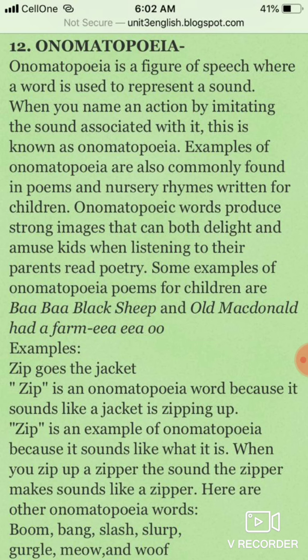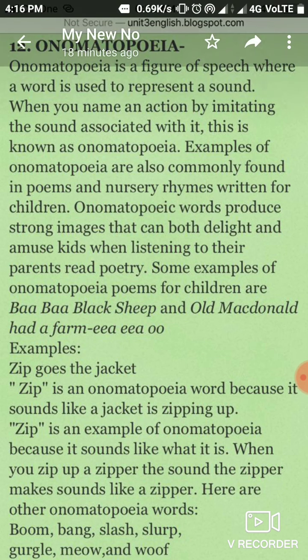In onomatopoeia, students, we only find the sounds of things, like clattering, hissing. Examples of onomatopoeia are also commonly found in poems and nursery rhymes written for children. Onomatopoeic words produce a strong image that can both delight and amuse kids when listening to their parents read poetry. Some examples of onomatopoeia in poems for children are Baa Baa Black Sheep and Old McDonald Had a Farm.